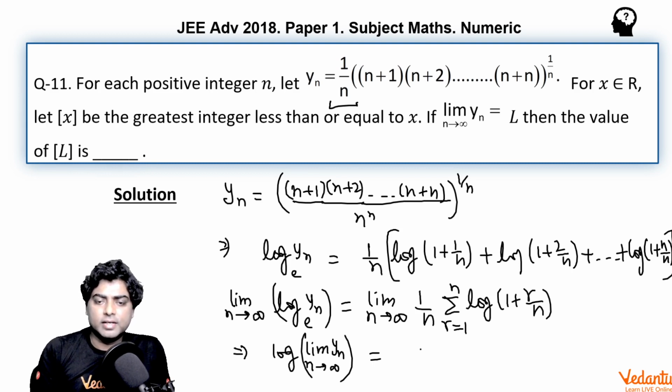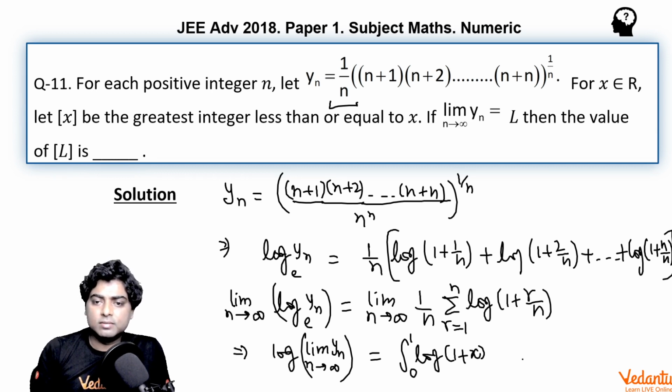On the right, we replace r by n with x and the sigma symbol by the integration sign: log of 1 plus x, with limits from 0 to 1, isn't it?